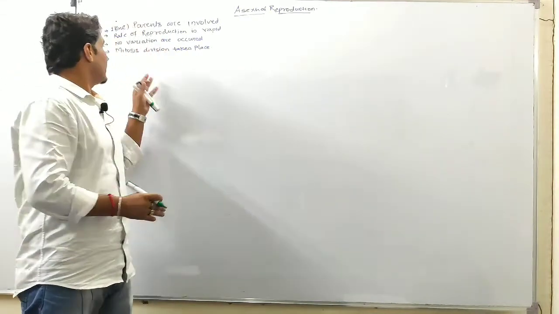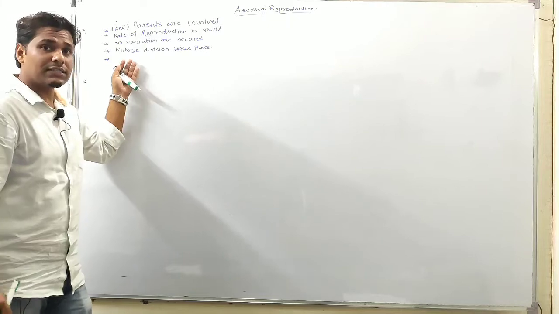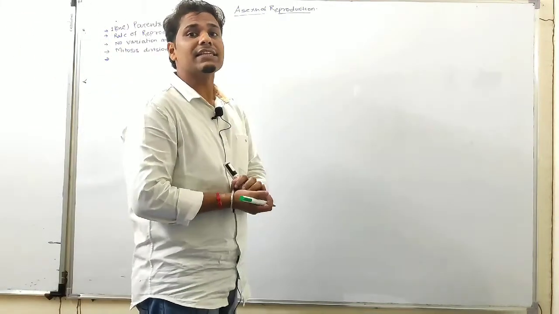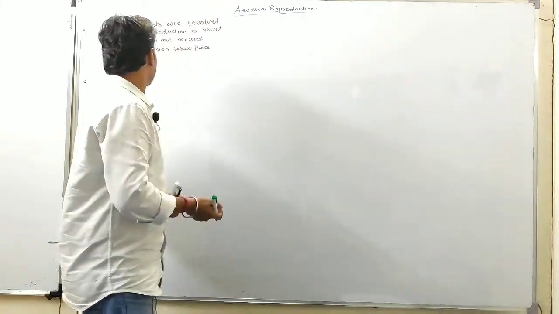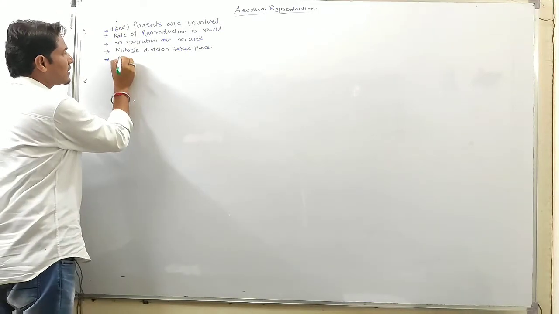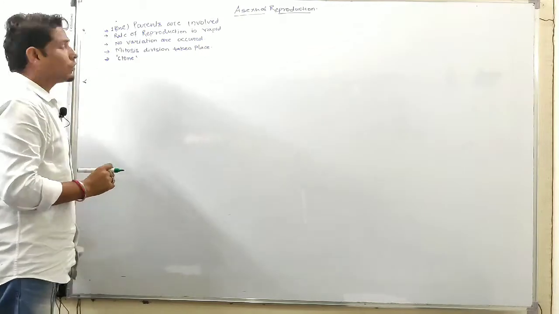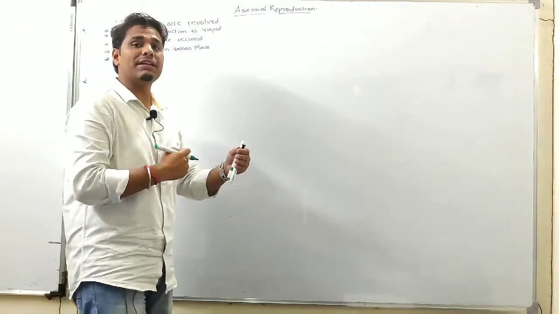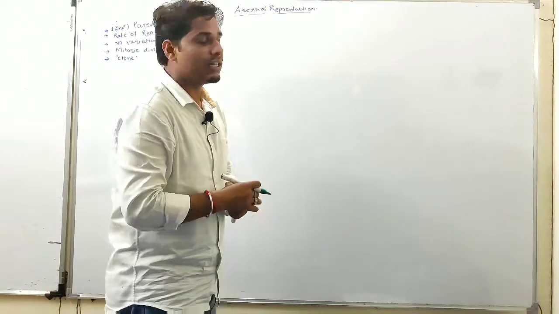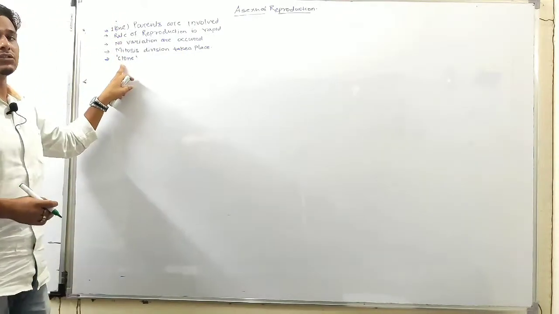No variation is seen, and the daughter cells are similar to the parent, which is termed a clone. So no variation is seen between parent cell and daughter cell, that is why it is termed a clone.